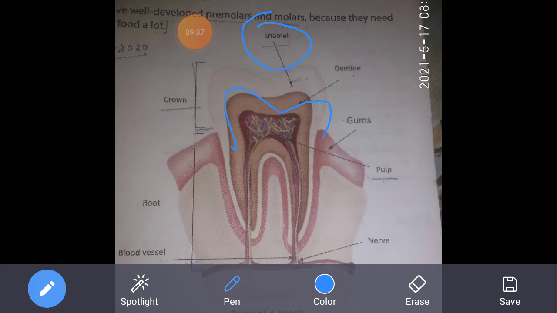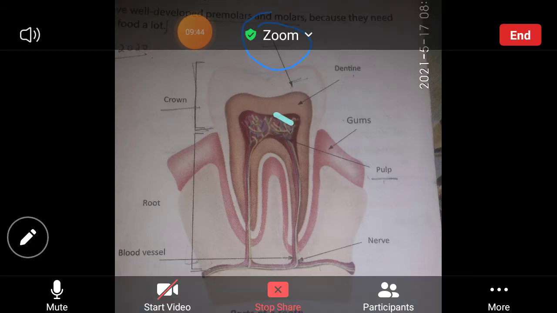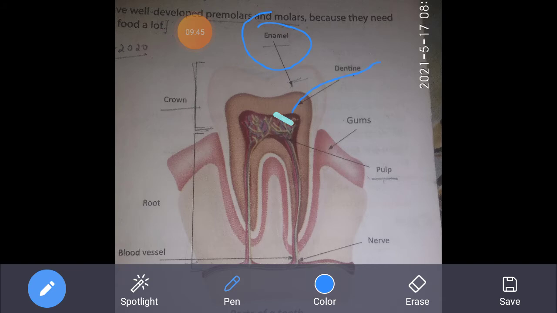Below the enamel lies the hard dentine. Enamel के नीचे क्या है? Hard dentine. This part is called dentine, it is also very hard. Inside the dentine lies the pulp. Then comes your pulp. This is the softest part of the tooth, pulp.